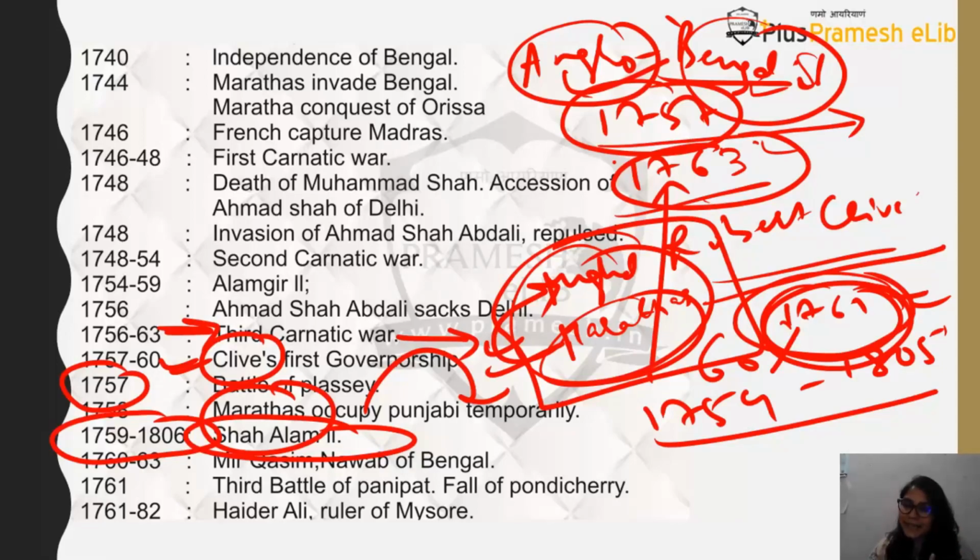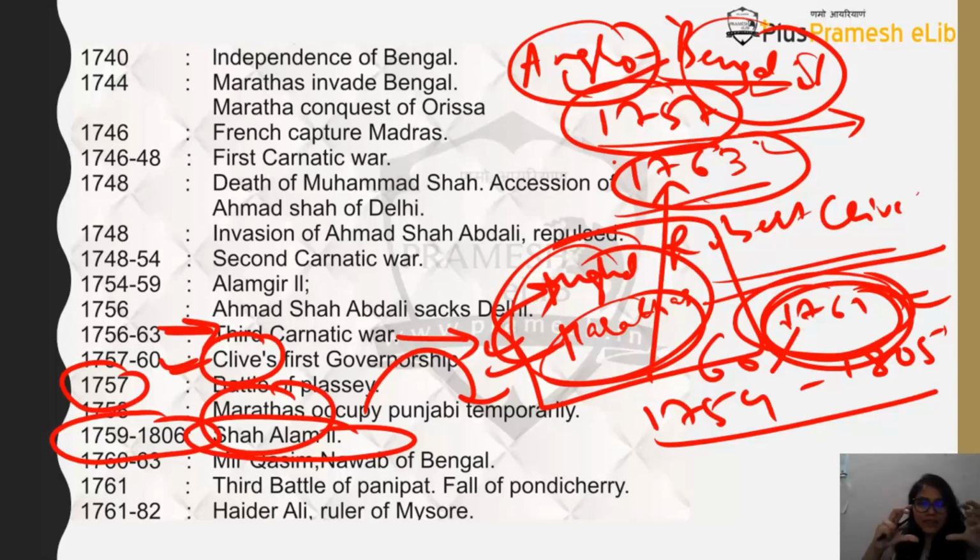So it has already been 1806, and in 1857 you will find the last Mughal ruler Bahadur Shah Zafar coming. So Marathas are also declining, Mughals are declining, but who is increasing in power? It's the English. This is how the entire scene is happening. Indian rulers are declining while the European powers are increasing, and among European powers there are the Portuguese, Dutch, French, but it is the English at this level.